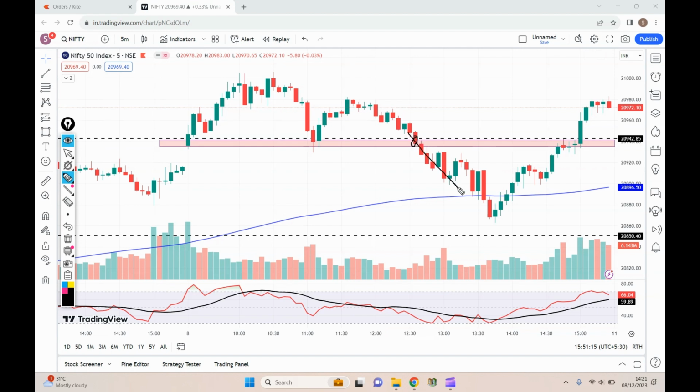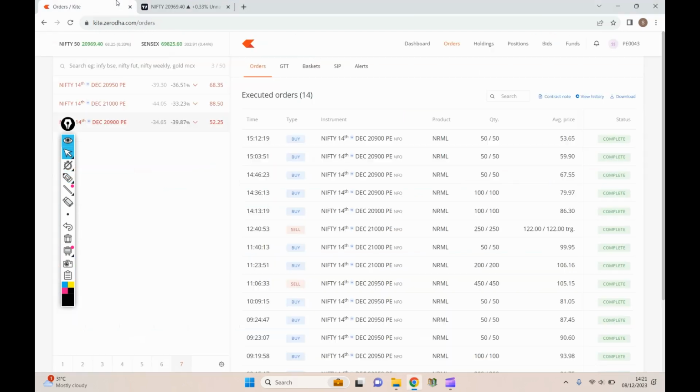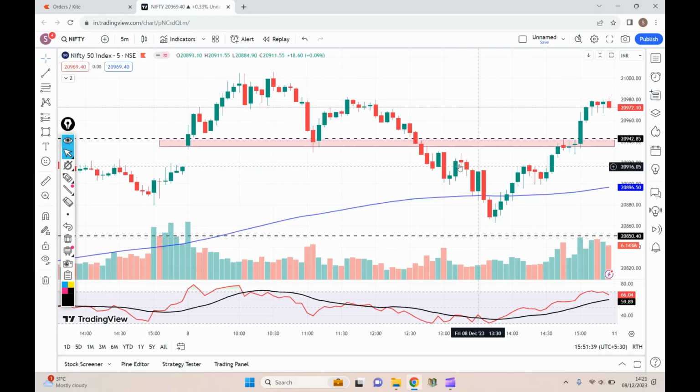However, the Nifty gave a breakdown. I was thinking that, given how Nifty had behaved early morning, the price action would form exactly over here. Either it will go sideways or it will have a bounce. However, I was not able to capture the entire move, so I executed my trade with 250 at 122. However, this premium went on to around 153 or 158 rupees. But my logic was that Nifty won't be able to break down this level.